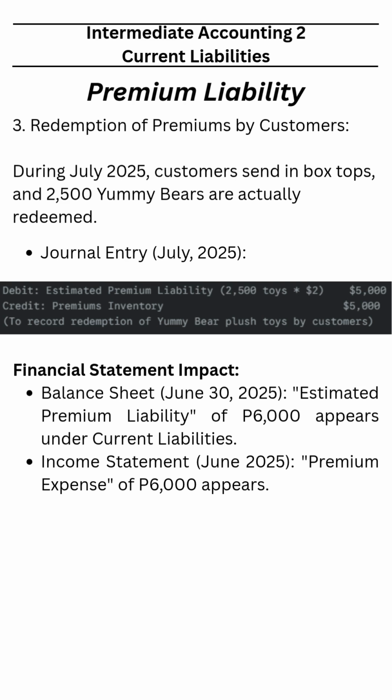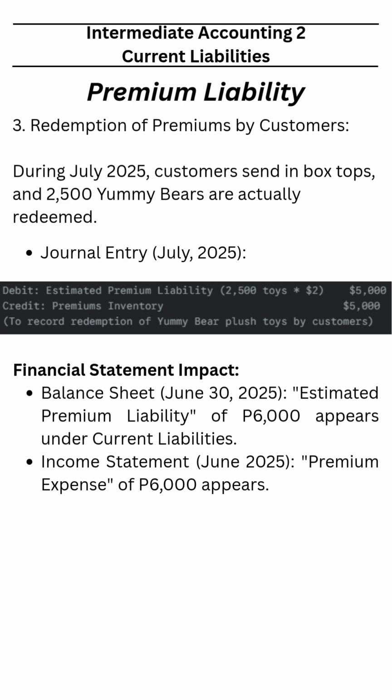Okay, and the means to pay the liability of the premium is by giving the toys, which were accounted as premiums inventory. So that's why the credit is premium inventory. There's no cash outlay here because what is distributed to the customers is premiums inventory. Again, the debit is estimated premium liability.